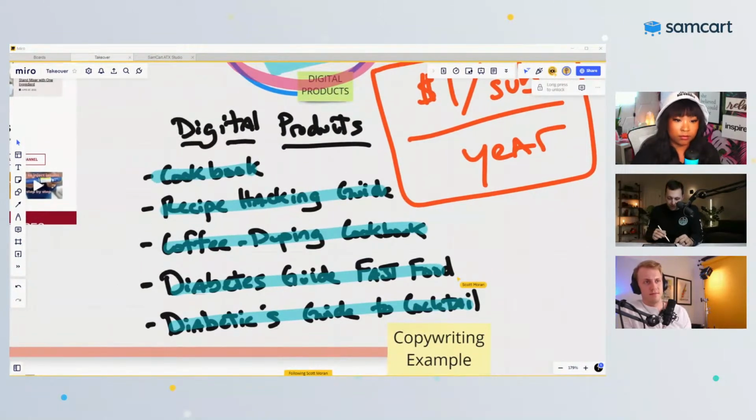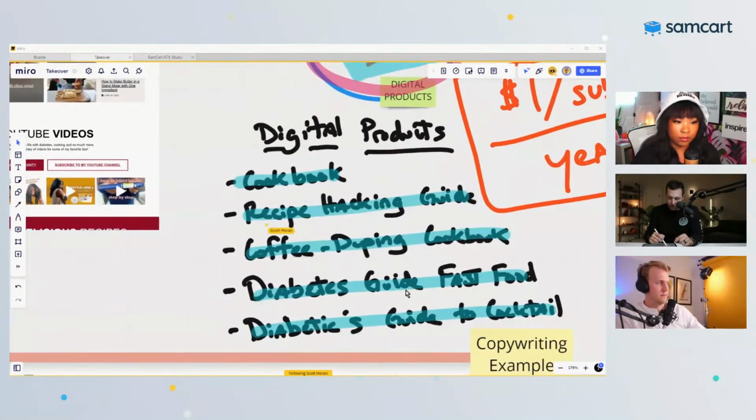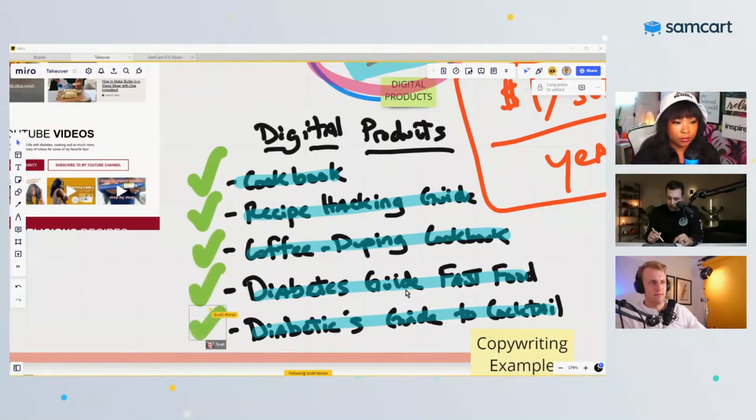Exactly. Yeah. Every time you roll one of these things out, right? Every time you turn around and say, cool, I finished that one, now I'm going to start working on this one. I got it out there. Every time you introduce something new for your audience to come and buy, you give every single person who's ever bought from you a reason to come back and look again. You know what I mean?